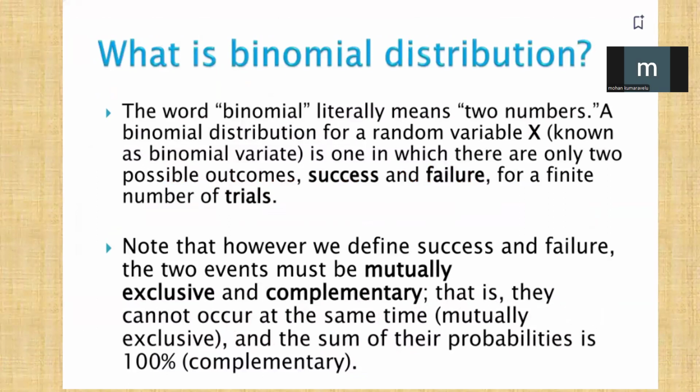What is binomial distribution? The word binomial literally means two members. A binomial distribution for a random variable X, known as a binomial variate, is one in which there are only two possible outcomes, success and failure, for a finite number of trials. Note that however we define success and failure, the two events must be mutually exclusive and complementary. That is, they cannot occur at the same time, mutually exclusive, and the sum of their probabilities is 100%, complementary.